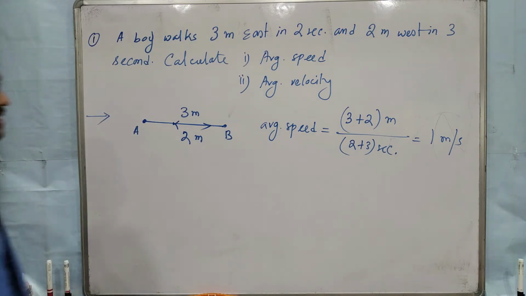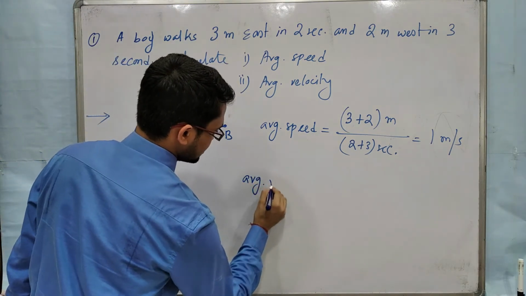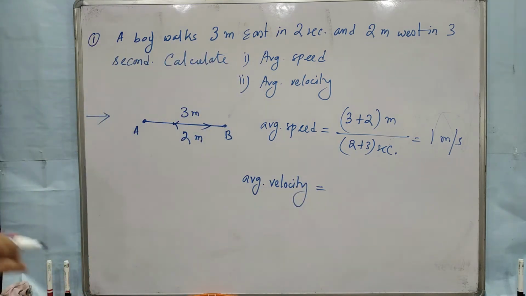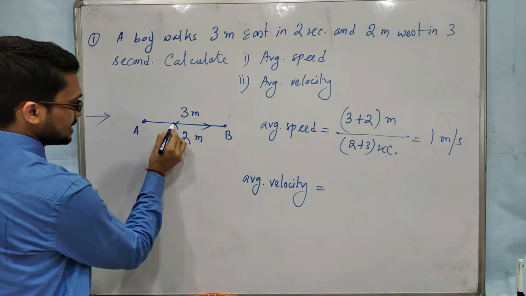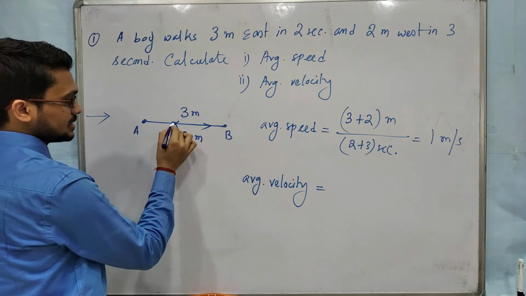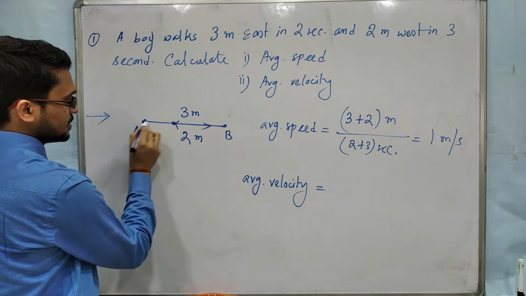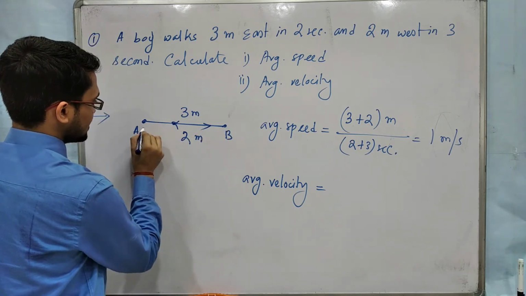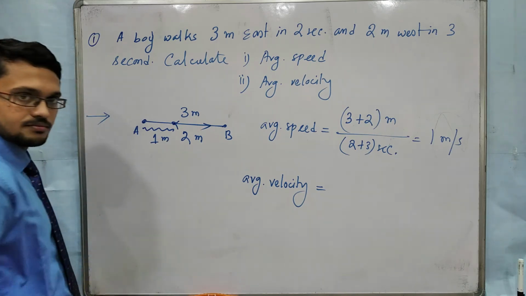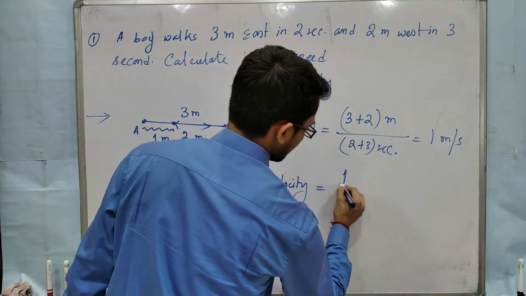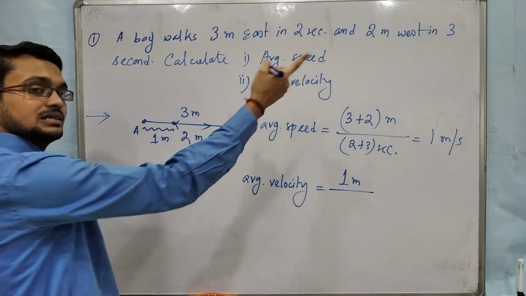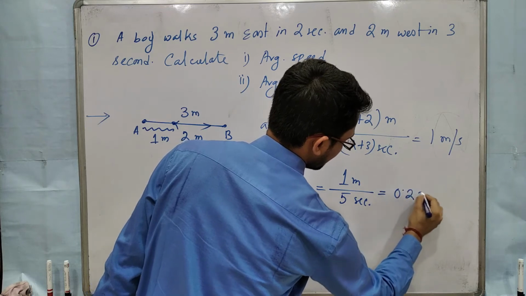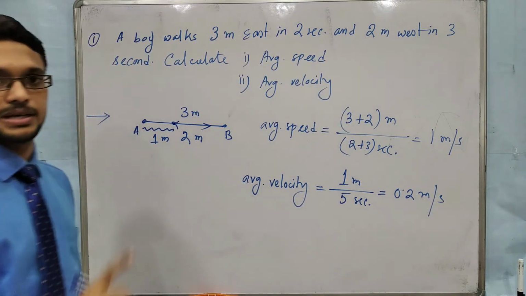Clear? Total distance by total time. Now average velocity, this is important. Average velocity means total displacement. This is the initial position and this is the final position, not this one. This is the final position. So what is the distance between initial and final position? Total is 3 meters, 2 meters back, then the remaining part is 1 meter, right? So total displacement is 1 meter. Time is 2 plus 3, the time remains same, that means 5 seconds. So it will be 0.2 meter per second, the average velocity.